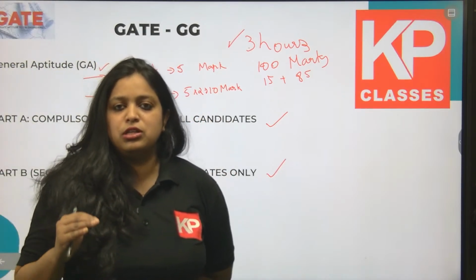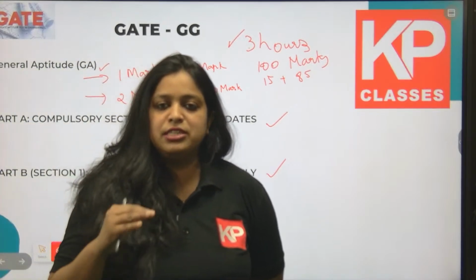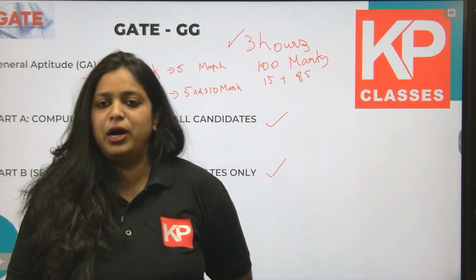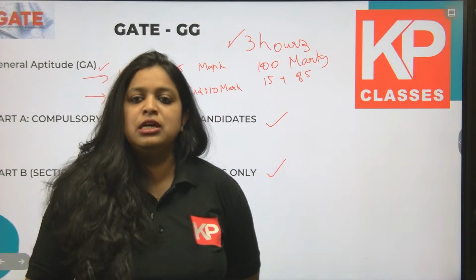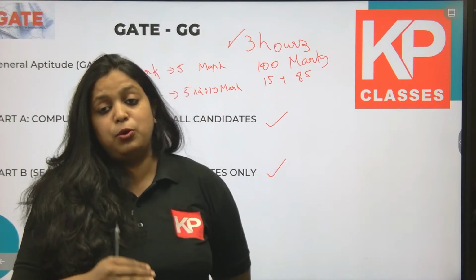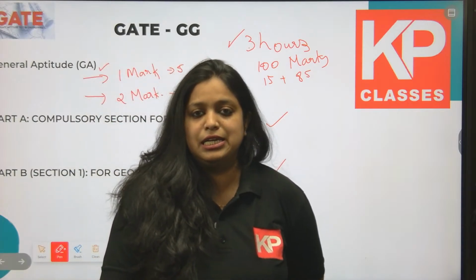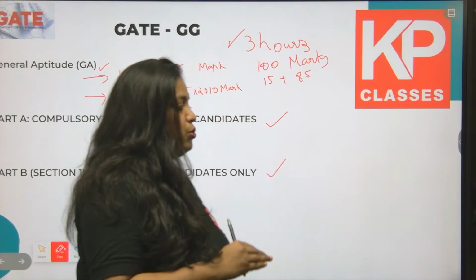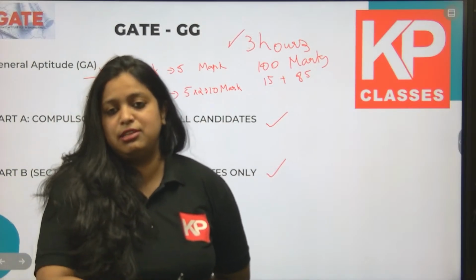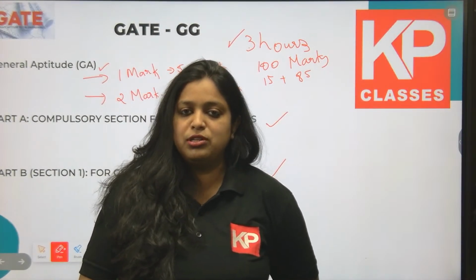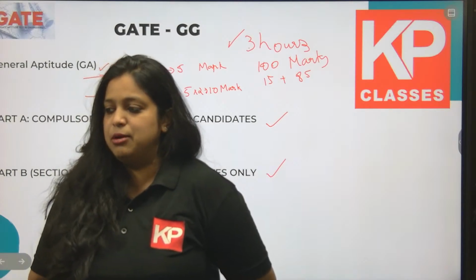I will discuss the syllabus of each of these sections in detail: what should be asked in general aptitude, what you have to study for part A, the compulsory section for both geology and geophysics students, and what is the syllabus for part B section 1, the geology section, only for geology candidates. I will explain that later in the next section of the video. Here I am just explaining the pattern of examination.